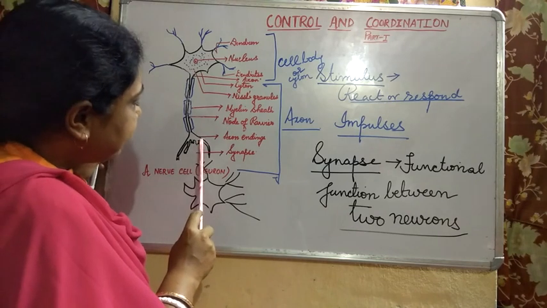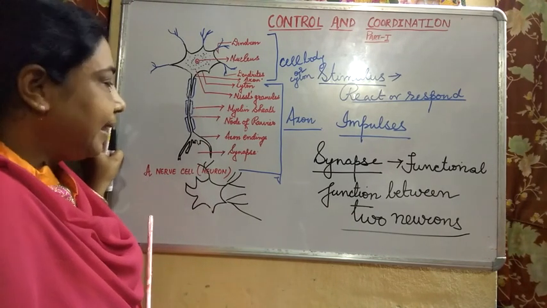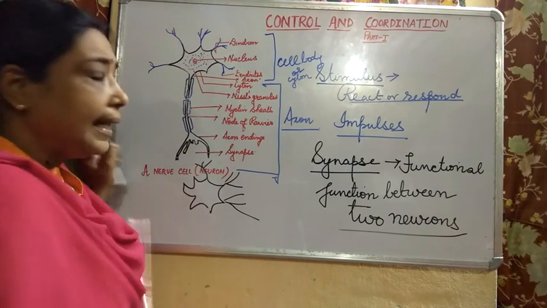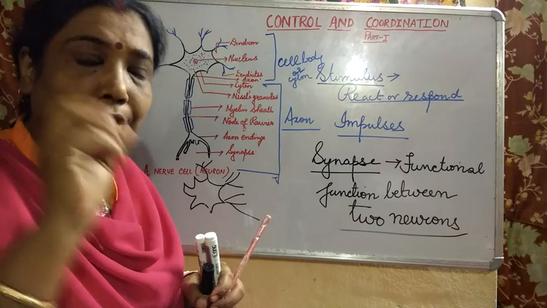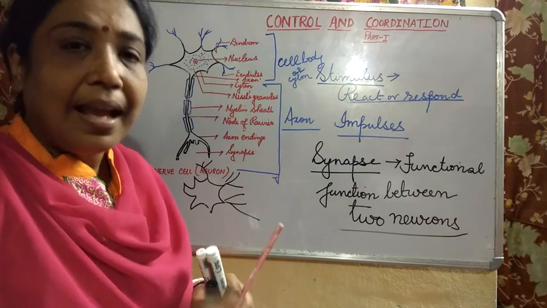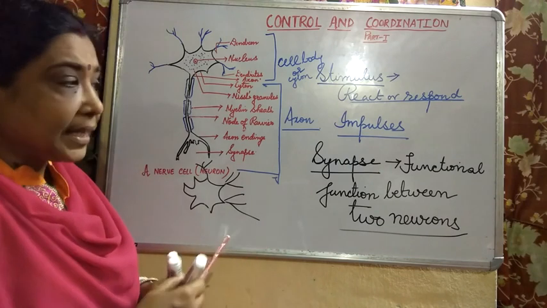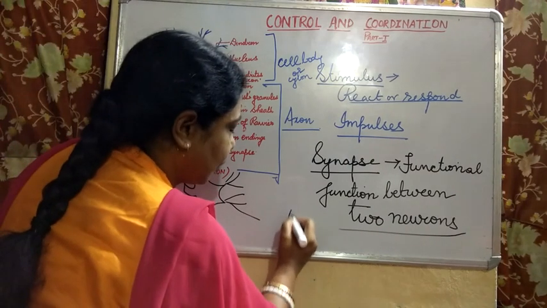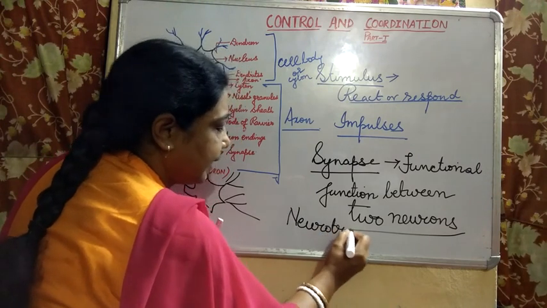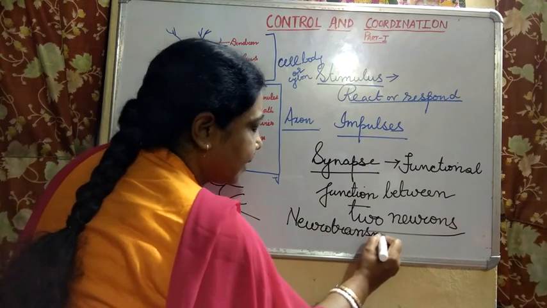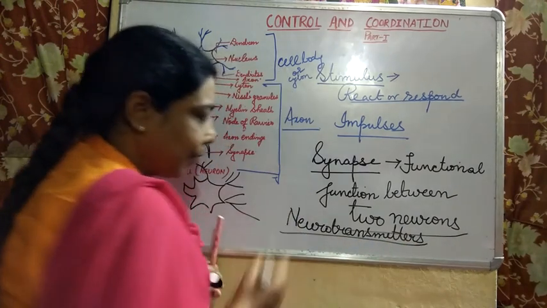Now when the impulse reaches the axon endings, they contain certain vesicles, and these vesicles contain certain chemicals. Those chemicals are known as neurotransmitters. I'll tell you what they are.